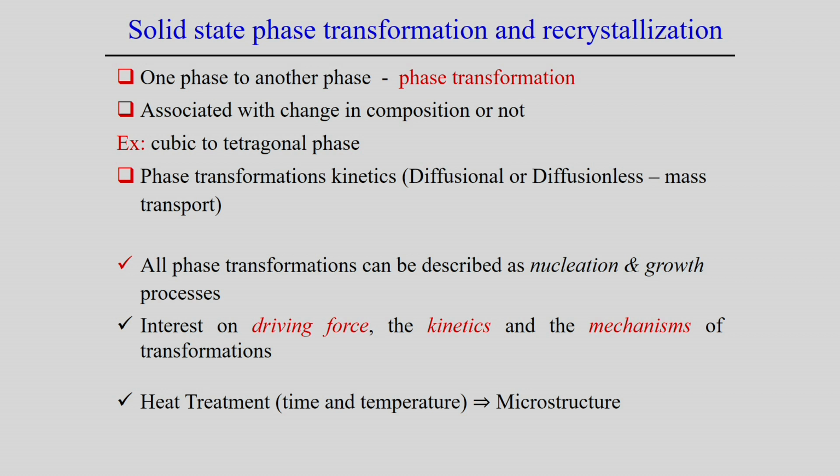For example, we can look at the cubic and tetragonal phases. In the same way, even in the case of iron there may be a change of phase from FCC iron to BCC iron, and we can consider these two different phases. Of course, this transformation follows certain kinetics. That means once there is a phase transformation from one phase to another, what is the intermediate stage, how does the transformation happen, and what kinetic mechanisms are responsible for it? We try to look into that aspect.